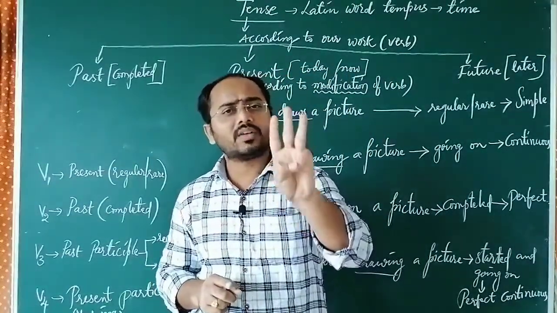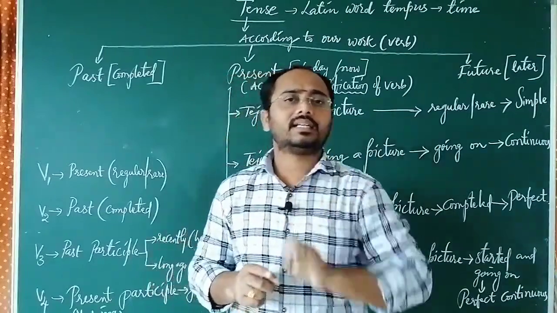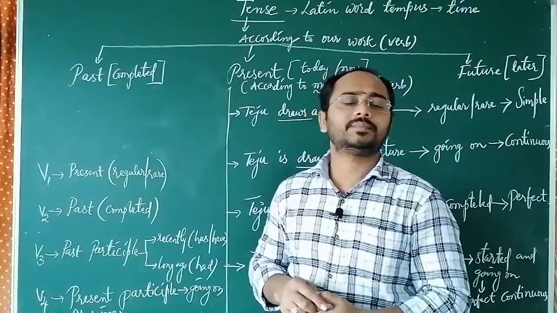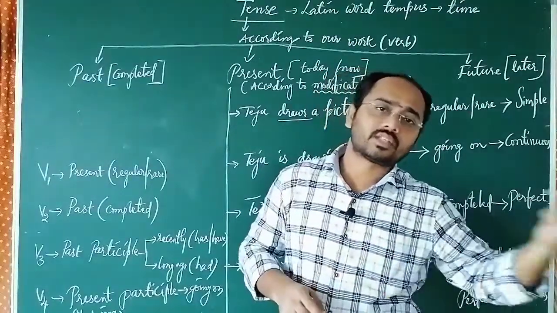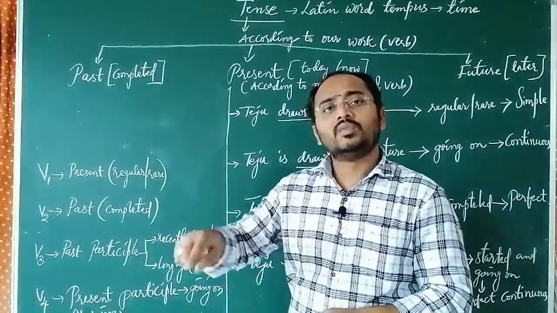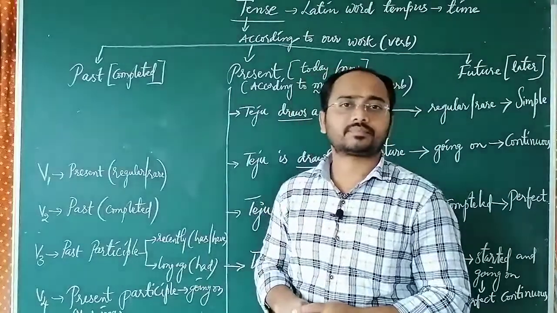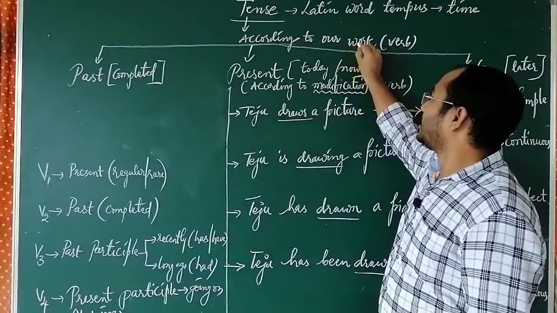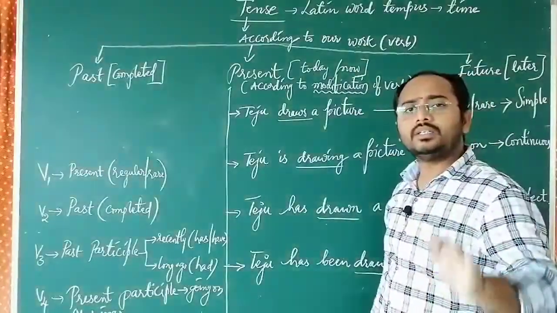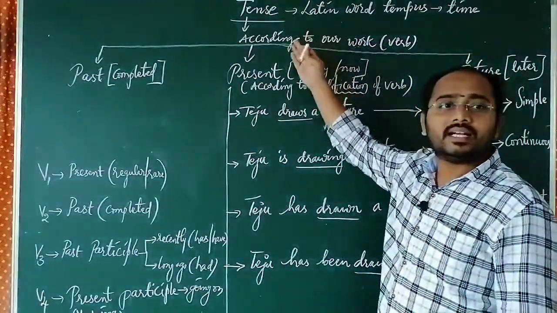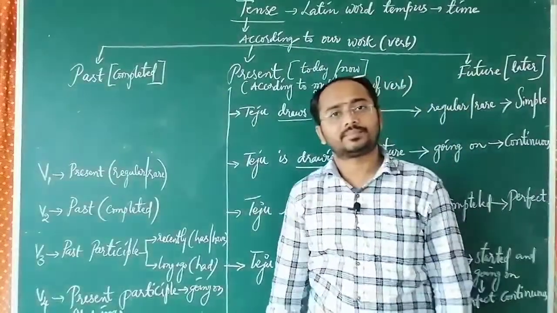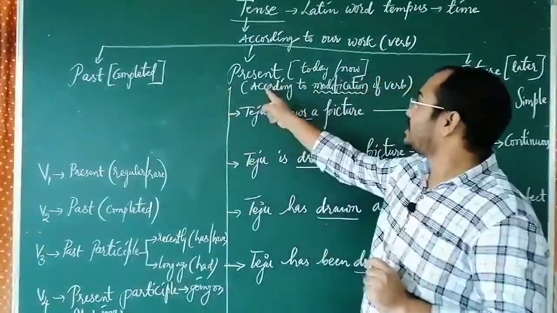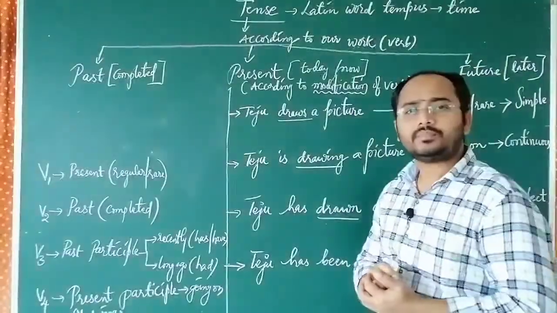So we generally have three tenses: present, which is going on now or today; past, which was already completed; future, which is going to happen. That is our first point. According to our work, the tense is divided into three categories: past, present and future.